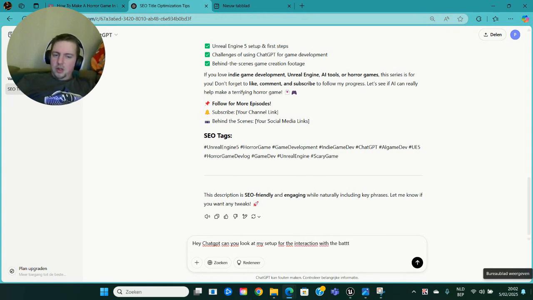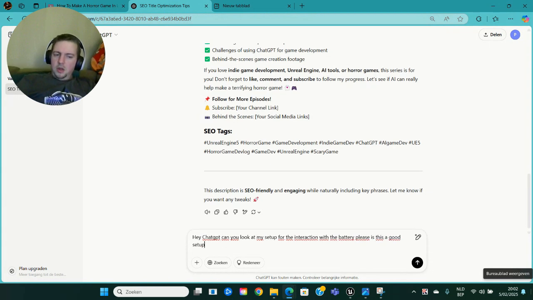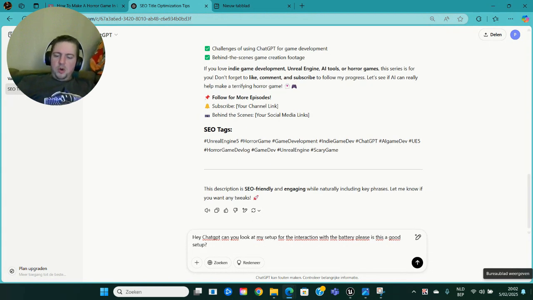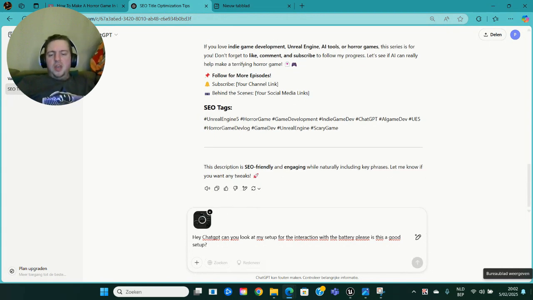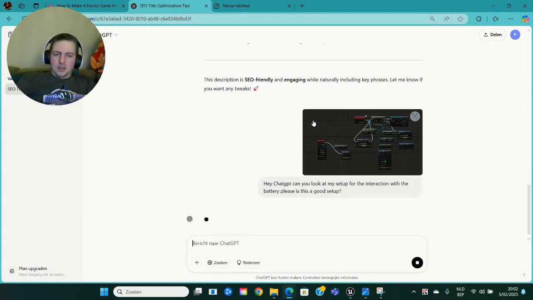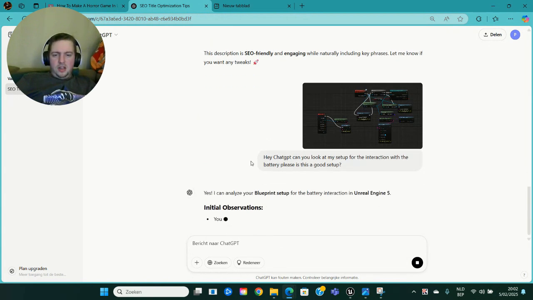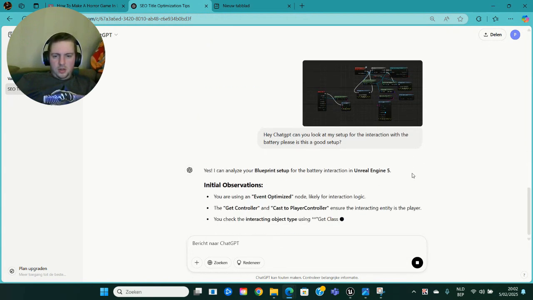Is this a good setup? So you ask ChatGPT a question, you paste it, and then I'm going to send ChatGPT my snippet over here. Yes, I can analyze your setup for the battery interaction.